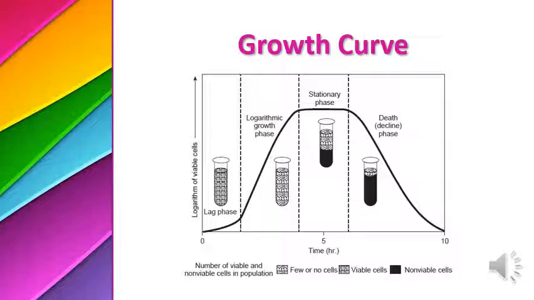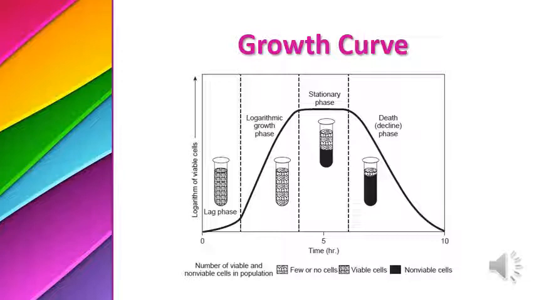This is a very important phase. Then after exponential growth, the nutrient supply becomes insufficient. So then there is a phase in which the number of dead bacteria and the number of newly growing, surviving bacteria become equal.